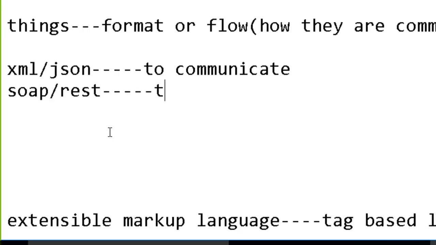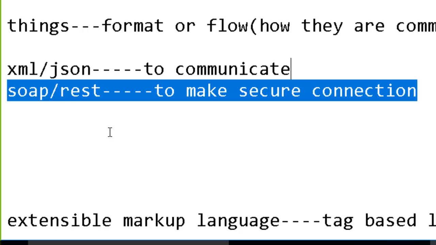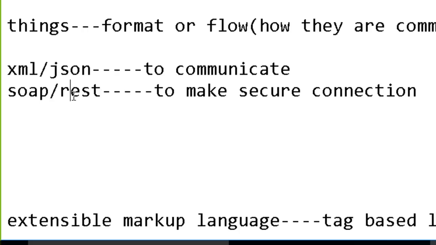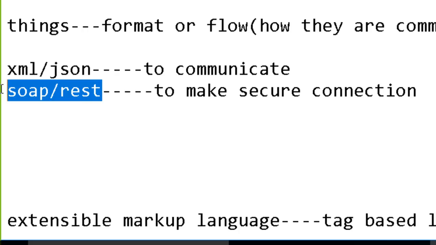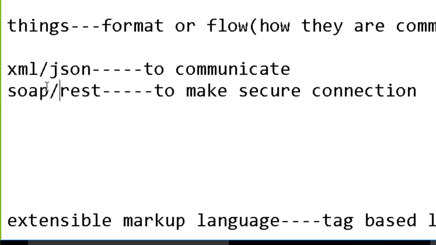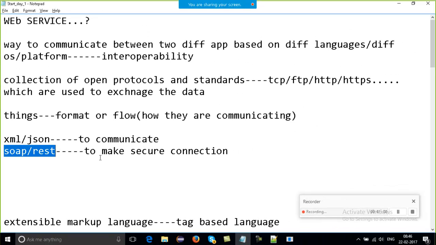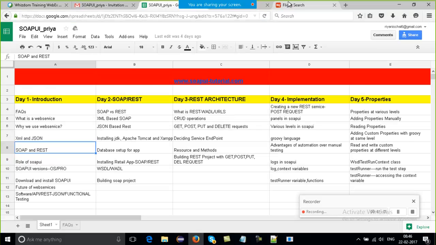Why are we going to work with them? To make a secure connection. Understood? This is the reason why we are going to work with SOAP, REST, or TCP, HTTP, HTTPS, FTP, HTML, and many more protocols we do have. So here we are going to work with SOAP and REST. Why? To make our connection secure. Okay, so come see here.